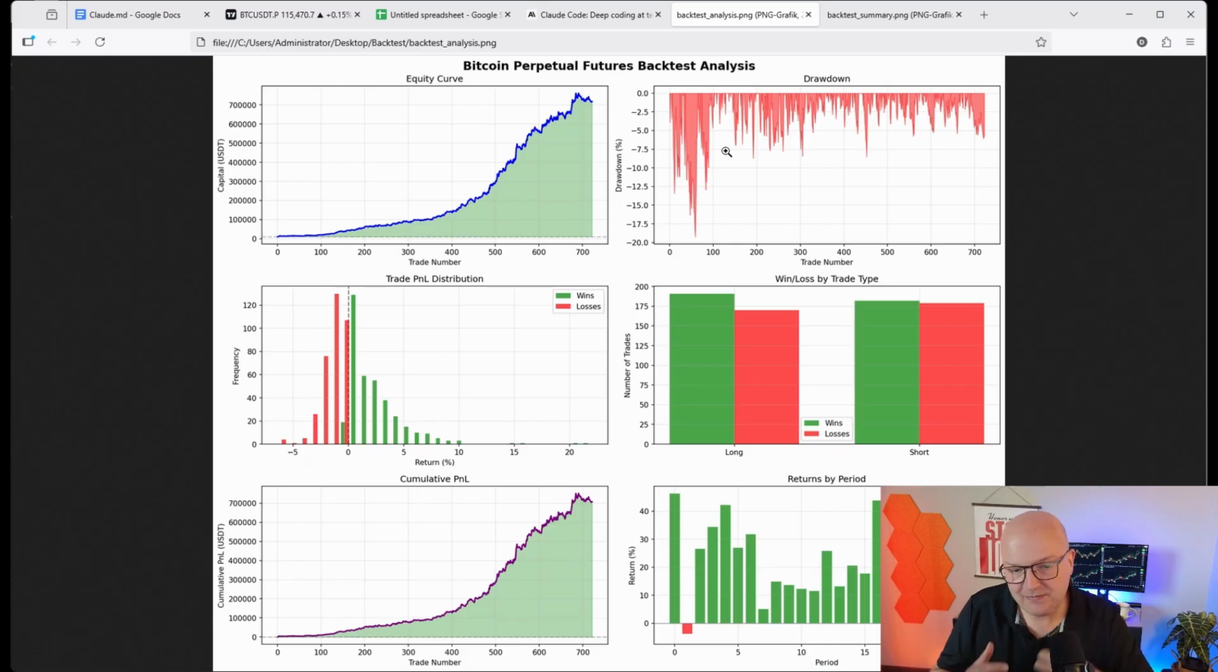So this is, of course, something very important. So at any given time, how much did this strategy lose? And we can see here, for example, that at one point within the first 100 trades, there was a drawdown of, let's say, probably 19 or 20%. Number of winning and losing trades, the return by period, and our cumulative P&L.